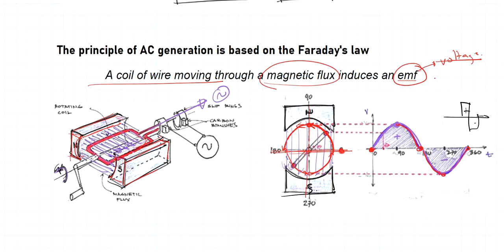Now the red lines in this figure, that's actually a coil, or let's say a conductor, and that conductor cuts through this magnetic flux because this conductor is being rotated. This is the shaft, so it's being rotated. Because it rotates, it's cutting the magnetic flux. So as it moves through this magnetic flux, there's going to be an output of this electrical supply. So here's the output, and that output is AC.